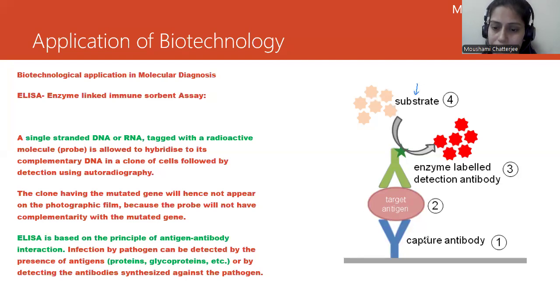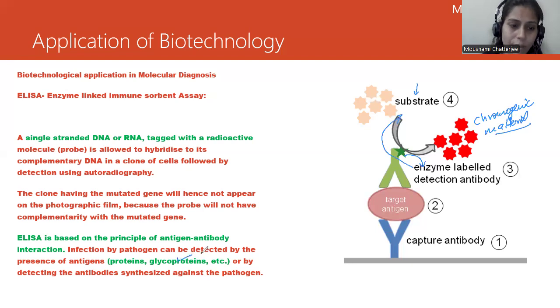So this is the antigen, this is the antibody, and the antigen-antibody complex is forming. This is the enzyme labeled detection antibody, and this is the substrate. The enzyme is going to change the substrate, and this substrate is going to produce a chromogenic material. The color is going to change, and if the color changes, it ensures that there is a specific antigen in it. Antigens can be proteins or glycoproteins. And this point is very, very important: a single stranded DNA or RNA is tagged with a radioactive molecule and is allowed to hybridize to its complementary DNA. All right.